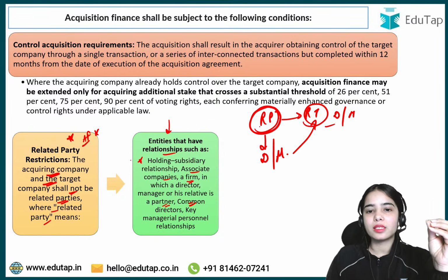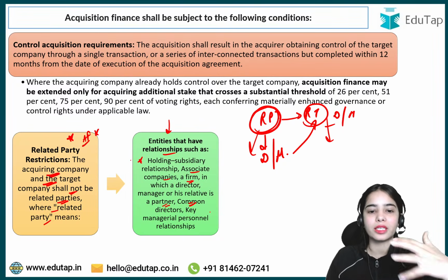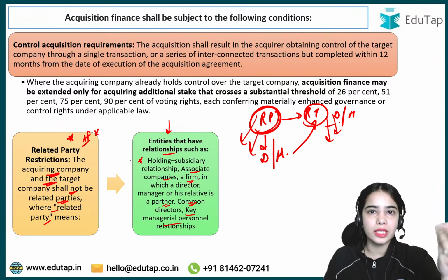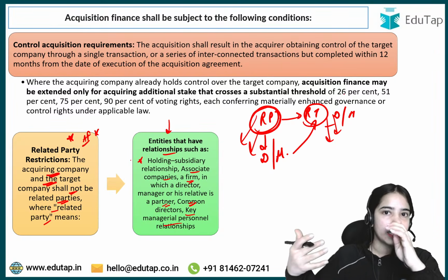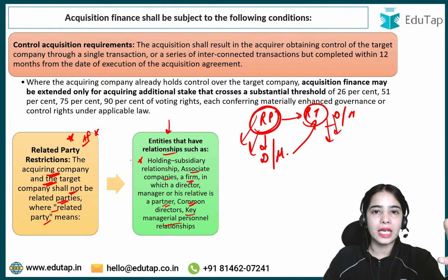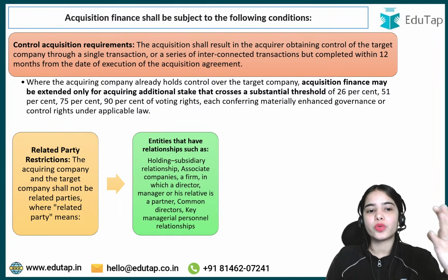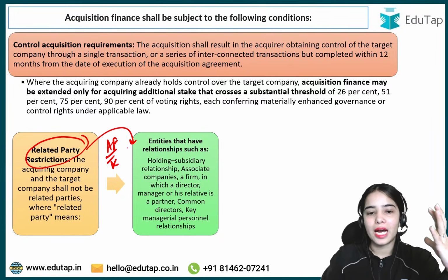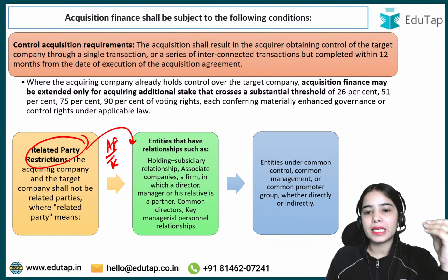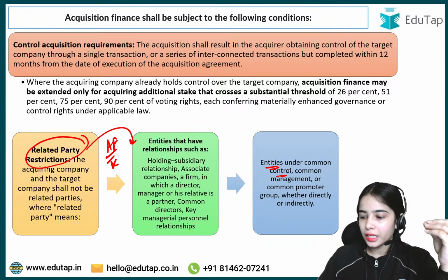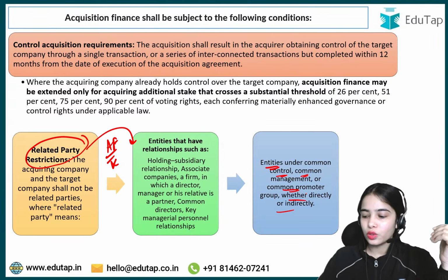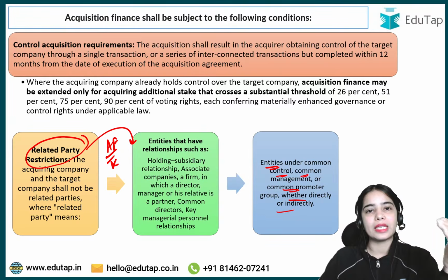Okay, common directors: Reliance Power and Reliance Telecom have common directors. Let's say key managerial personnel relationship is there. Common key managerial personnel are there, CEO or CFO, or let's say the board of directors are common in Reliance Power and Reliance Telecom. In this kind of situation where there is a related party, the acquisition finance cannot be provided. As well, related party also means that entities, if they are under the same management, or they have a common promoter group, whether indirectly or directly, in this case also the acquisition finance cannot be provided.